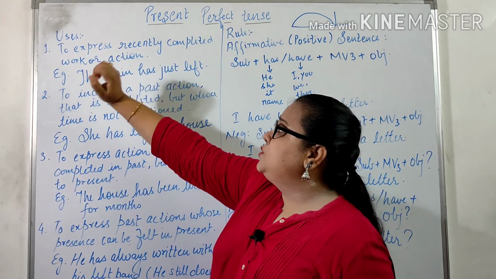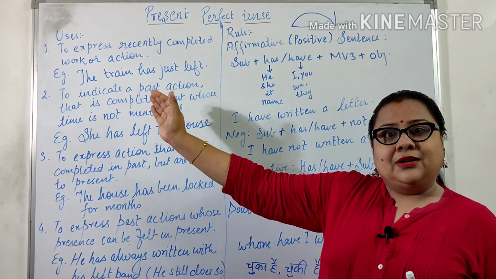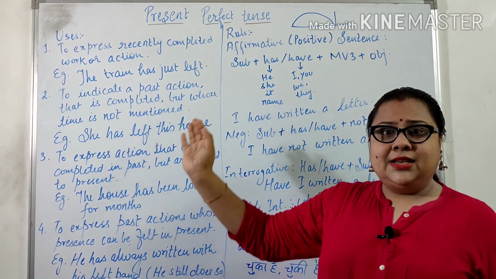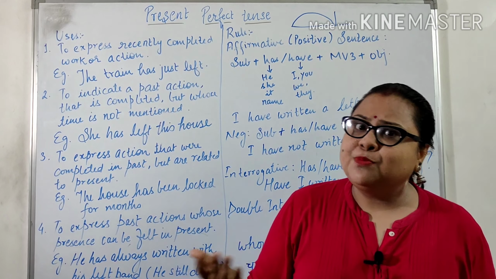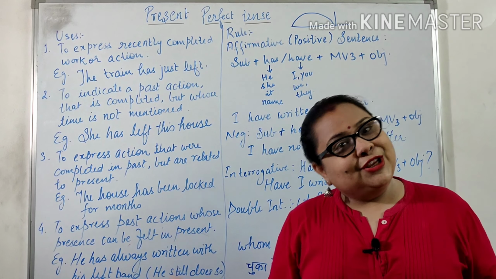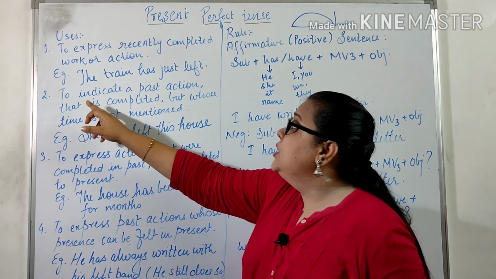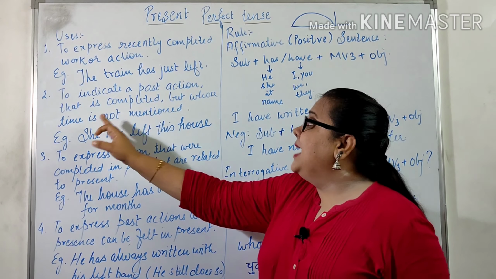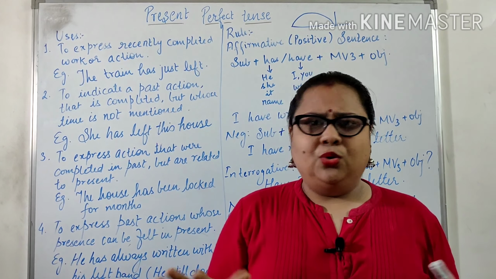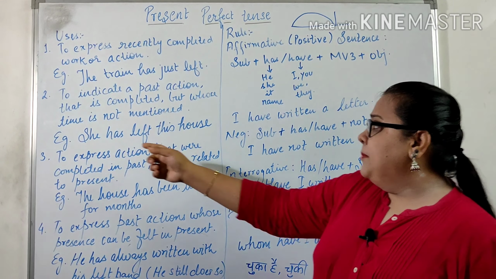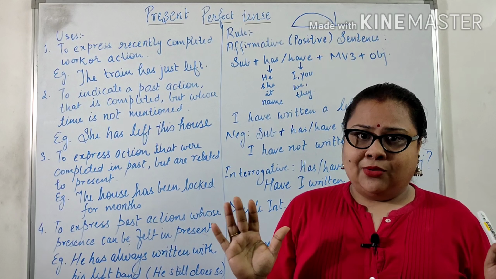With the very first one, we'll go to express recently completed work or action. For example, the train has just left. I have finished my work. Talking about another application, dear students, to indicate a past action that is completed but the time is not known, like when it was done. So the example is, she has left this house but we don't know when.